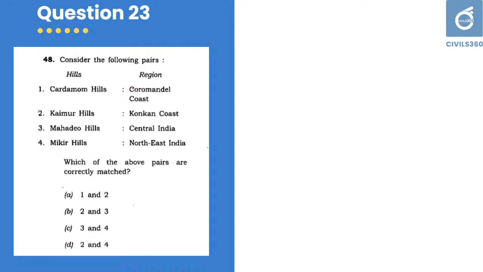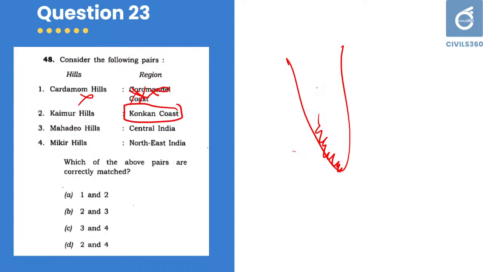Cardamom Hills is present not in the Coromandel Coast, but in Malabar Coast, in the southern part of India, the bottom of the peninsular part. So first is wrong. Second one, Kaimur Hills, that is also wrong. It is not in Konkan Coast, it is in central India.